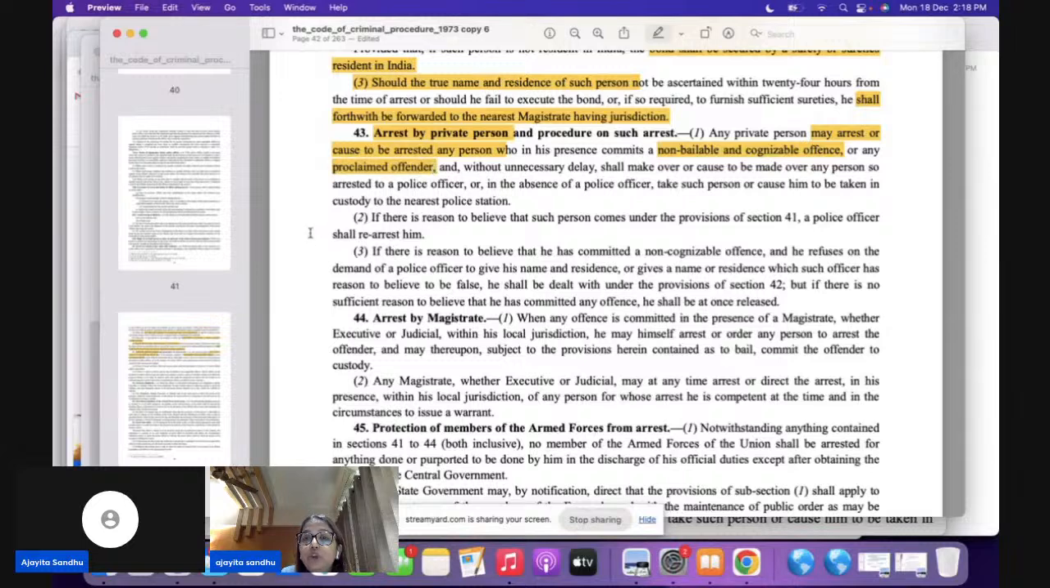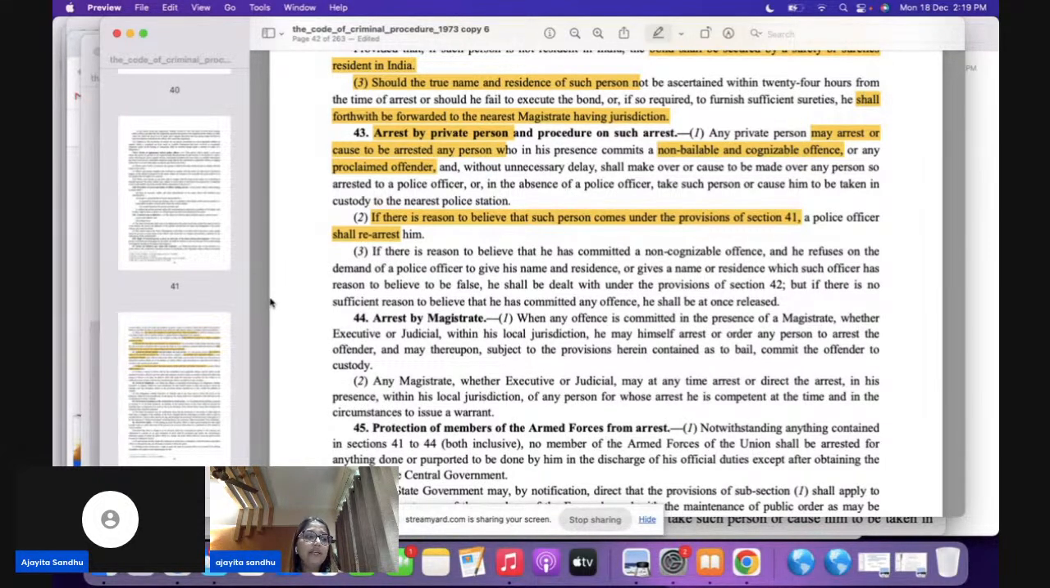Somebody has committed a non-bailable and a cognizable offense, or he is a proclaimed offender. So it is not non-bailable or cognizable, it is non-bailable and cognizable. Any proclaimed offender, or anyone who has committed a non-bailable and a cognizable offense, can be arrested by this private person. Section 43 subsection 2 also tells you that if there is reason to believe that such person comes under the provisions of section 41, the police officer shall re-arrest him. Again, a very important question: shall re-arrest him.